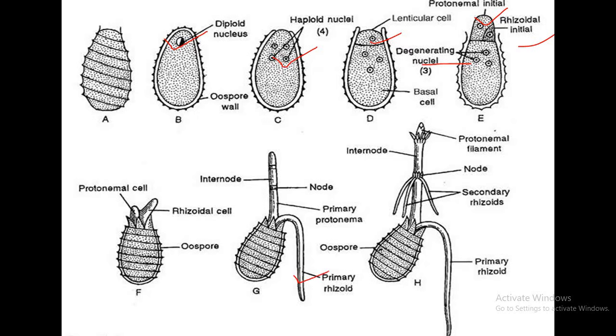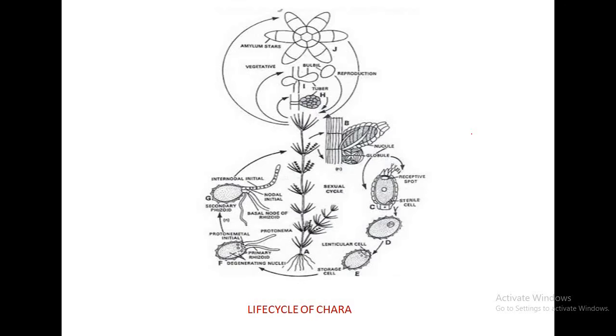While protonemal initial forms primary protonema, which forms nodes and internodes and shows negative geotropism, the primary protonema shows further division and branching and forms a new plant like this one. This was the life cycle of green alga, stonewort or Chara. You can see that whole life cycle both